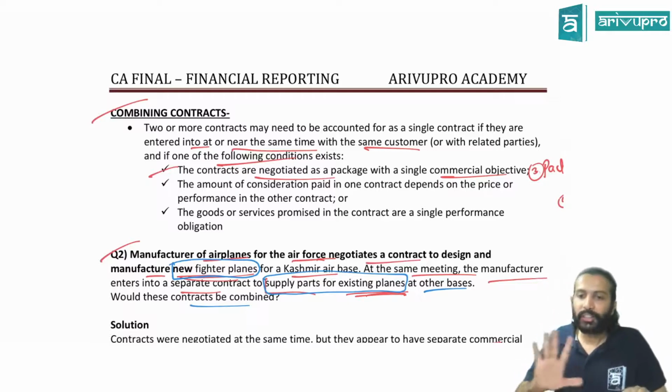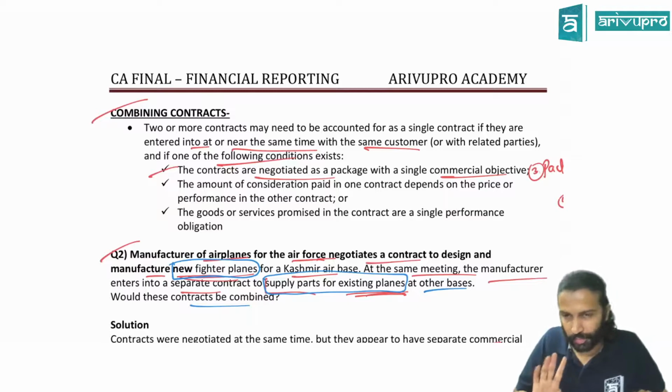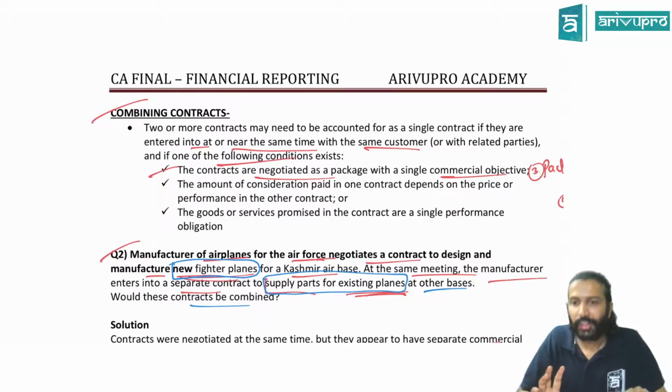The last one is a single performance obligation, meaning a single promise. It should not be multiple promises. It should be a single promise. For the time being, understand it like that. If these are satisfied, you could combine. Otherwise you will treat them separately.